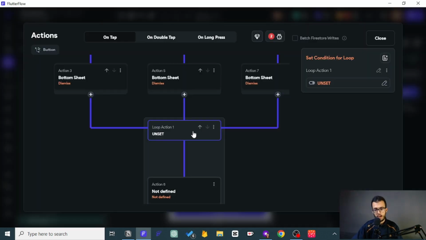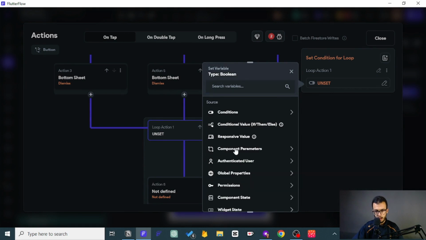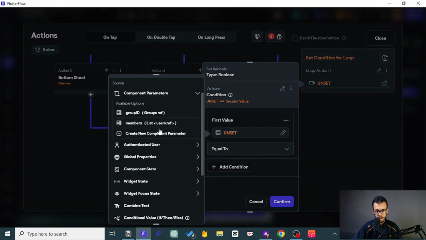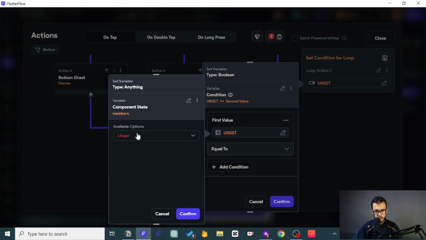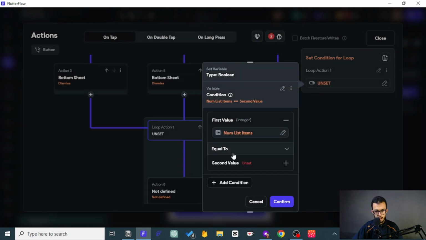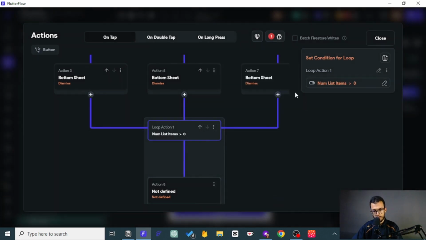So what is the condition? You can ask yourself when you want this loop to work. I want it to work only if I have some people in that component state. Good. So I want to say that if the component state, which is members, has a number of items greater than 0, whether 1, 2, 3, it depends, but I don't want it to be 0. If it is 0, the loop will not work.